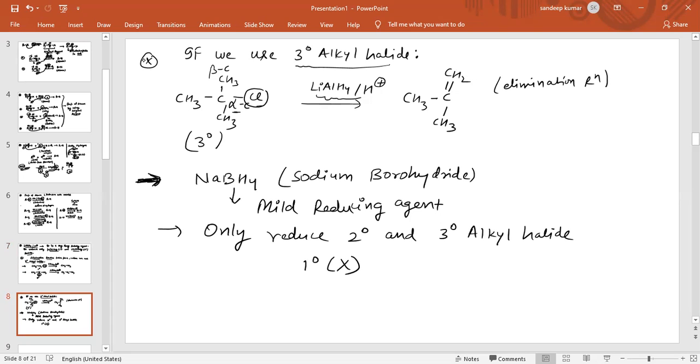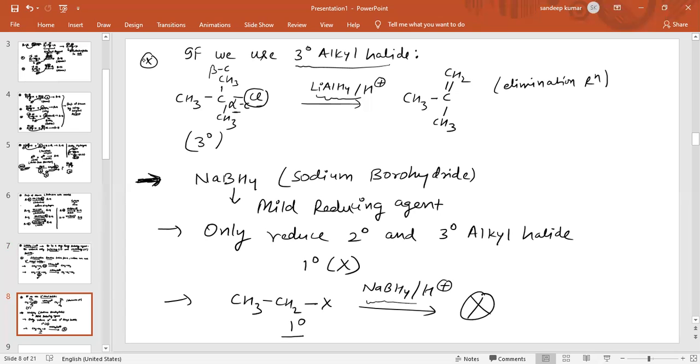Now see the examples. If we use CH3CH2X and we are using NaBH4 in presence of H plus, this is a 1-degree alkyl halide and we know no reaction will take place because sodium borohydride is a mild reducing agent. So the product will not be obtained because it is a 1-degree alkyl halide.